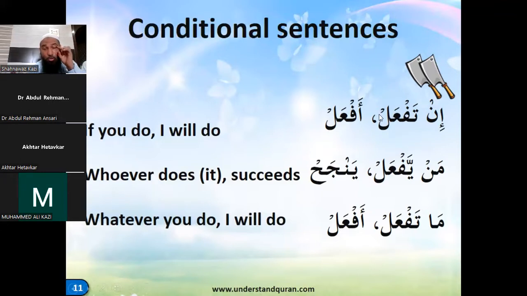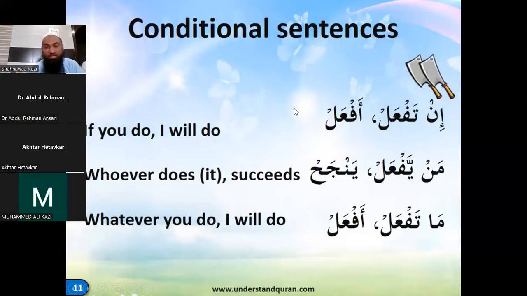So that is also important. Not any word will change, the present tense will change. So in taf'al, if you do, in taf'al, af'al, I will do. So now this af'al is not followed by a repeat in taf'alu, in af'al, no. But the effect of this in is there on I will do also.